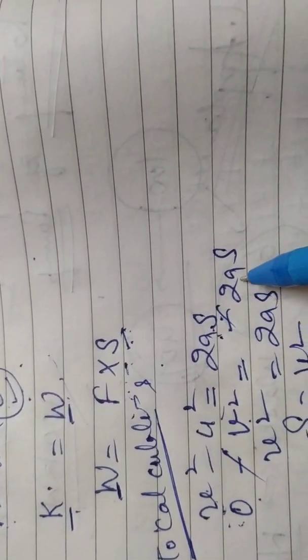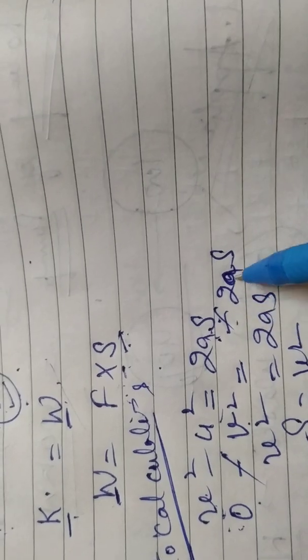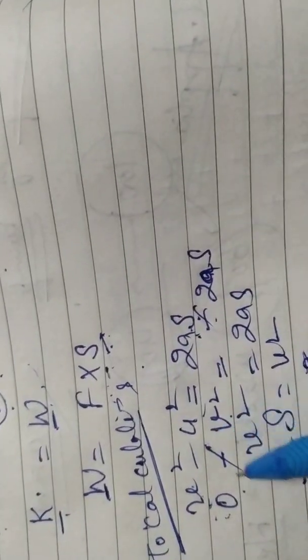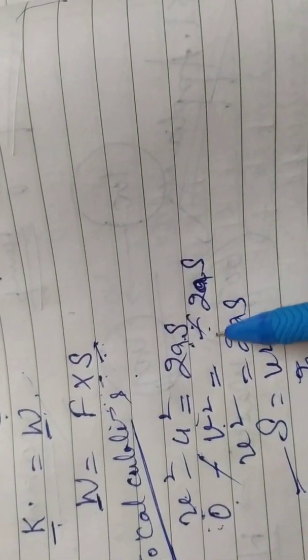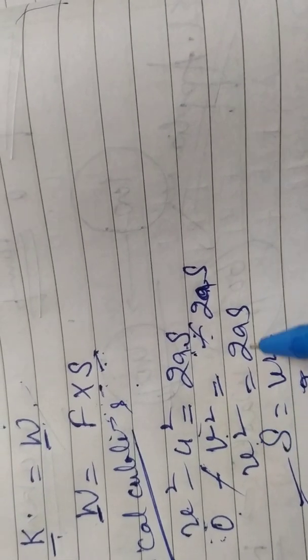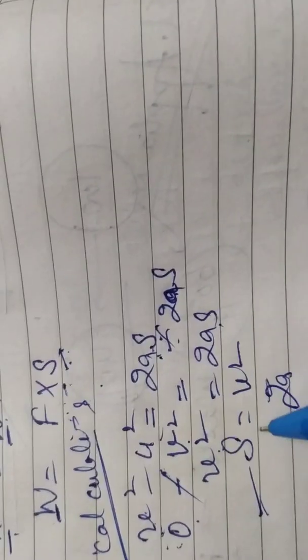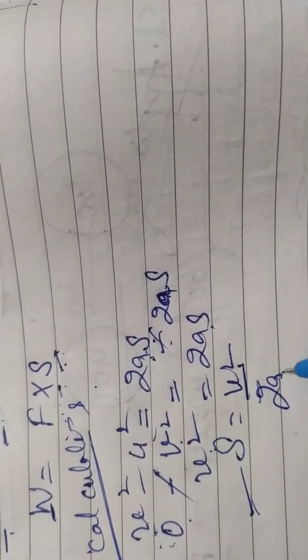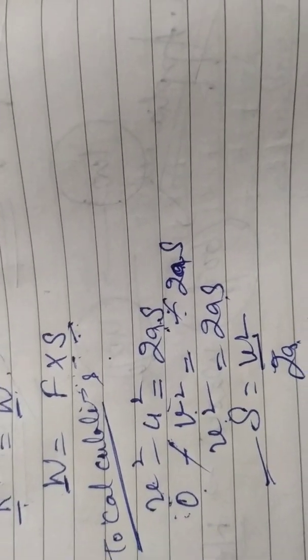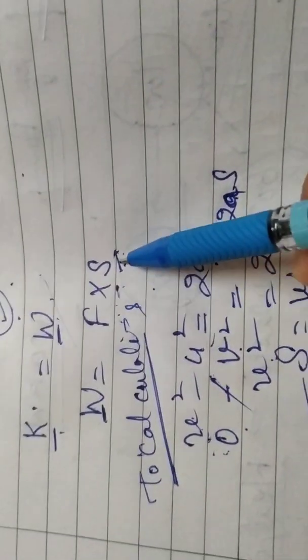Acceleration was here retardation, so I have substituted minus A. Minus signs will get cancelled here, and I will be left with V square is equal to 2AS, and S will come out as V square by 2A. So finally I can substitute S in this equation.